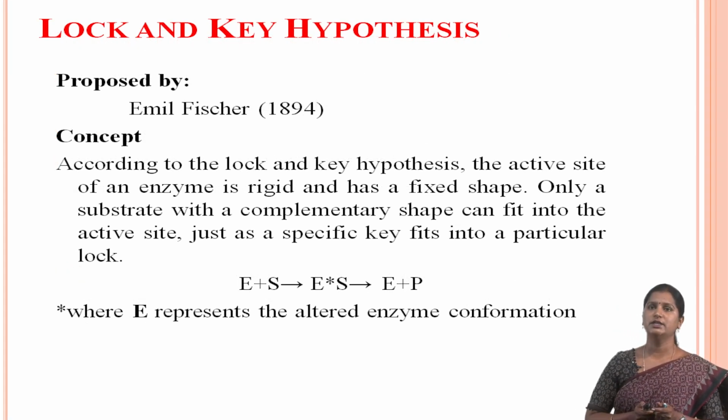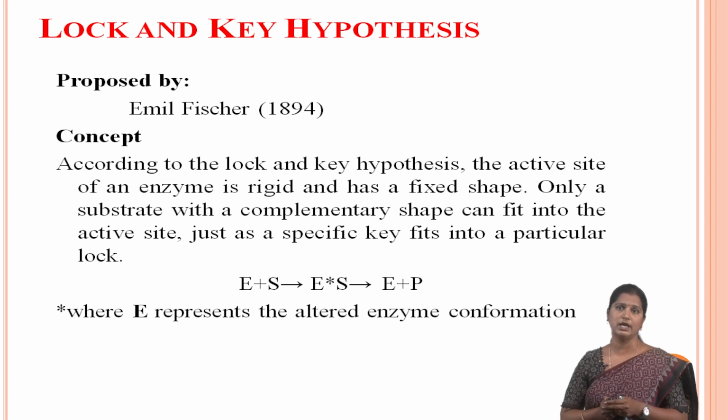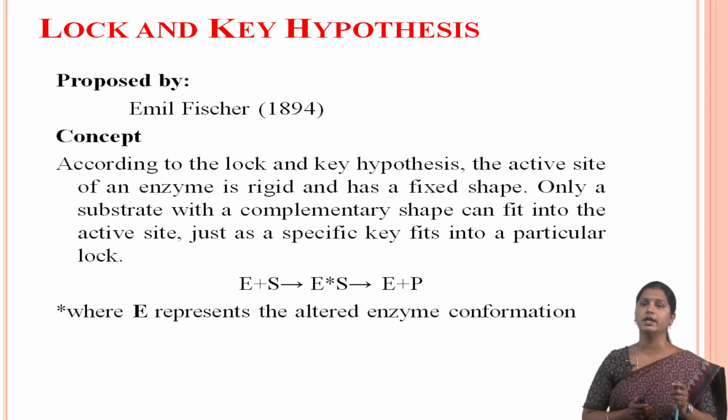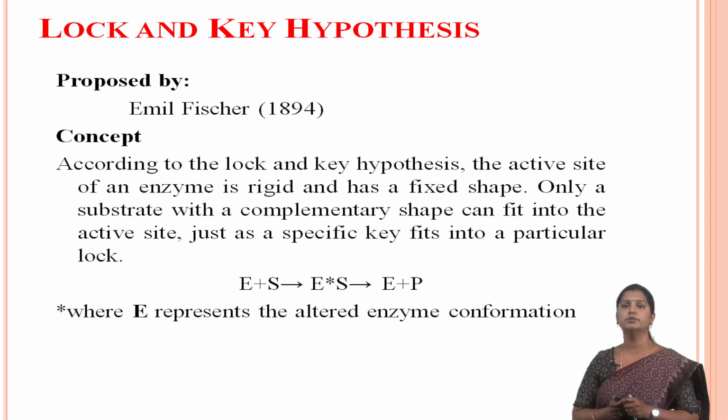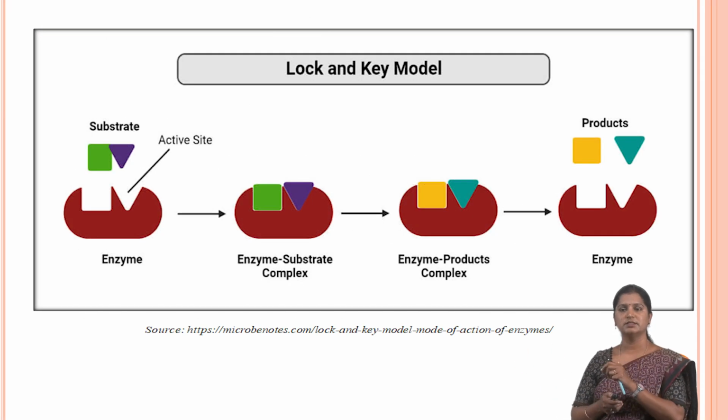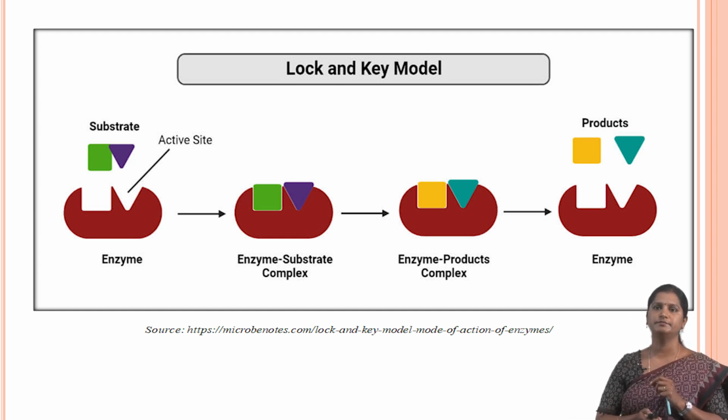For the active site, there are two hypotheses. One is the lock and key hypothesis, and another one is the induced fit theory. Now we are going to discuss the lock and key hypothesis. It was proposed by Emil Fischer in 1894. According to this hypothesis, the active site of the enzyme is rigid and has a fixed shape. Only a substrate with a complementary shape fits into the active site, just as a specific key fits a particular lock. The enzyme and substrate give the enzyme-substrate complex, and finally it gives enzyme and product. So this is the lock and key model.